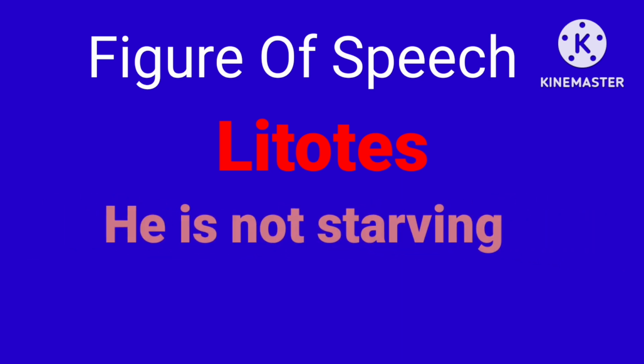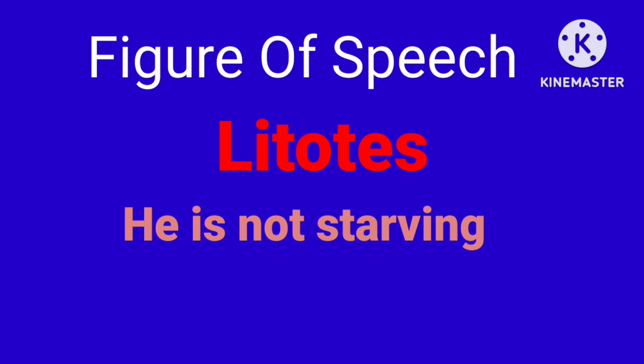like, he is not starving. In this sentence, you can read the sentence as he is not starving. The sentence is actually giving the positive sense that the person is not hungry, the person is not starving. That means the person is satisfied, the person is contented. But here the way of writing the sentence is negative. That means though I am using negative way to write the sentence, it is giving a positive sense. That is why it is litotes.